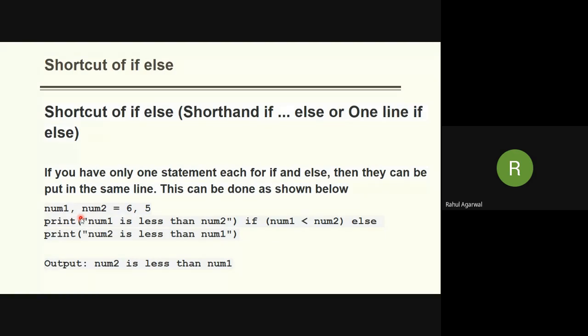Right? So if there is only one line in if as well as one line in else, there is another way to do it: print num1 is less than num2 if num1 less than num2 else. That means the statement of if, followed by the if condition, followed by else, followed by the statement for the else part.